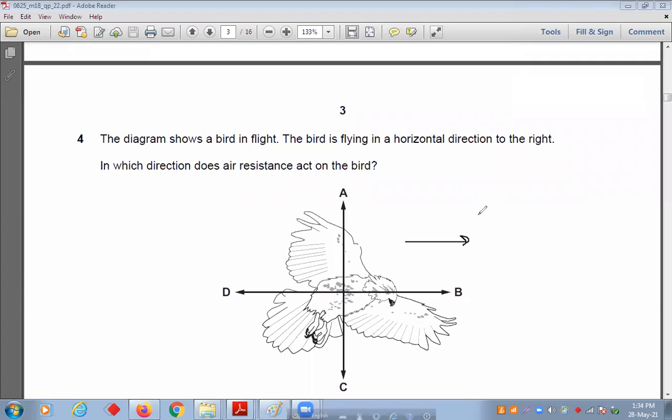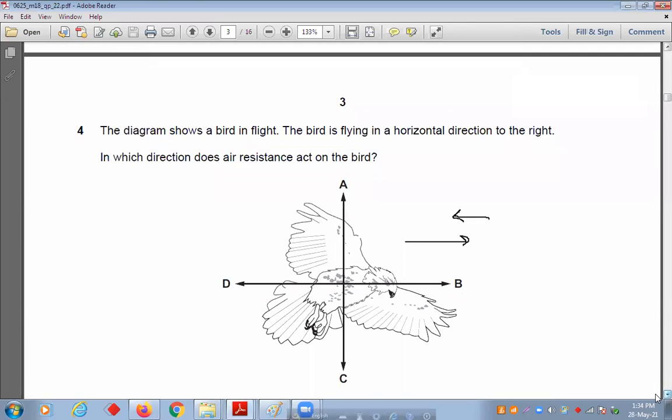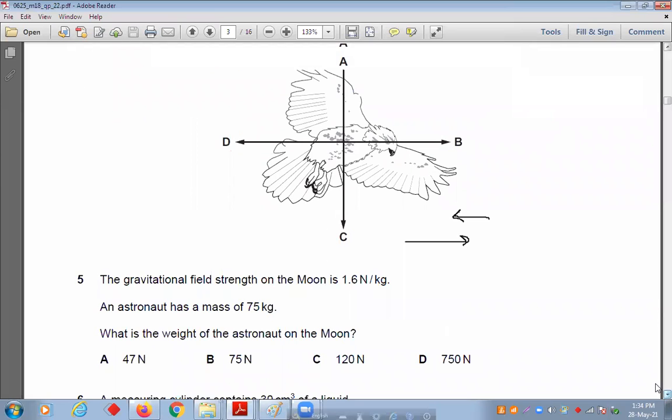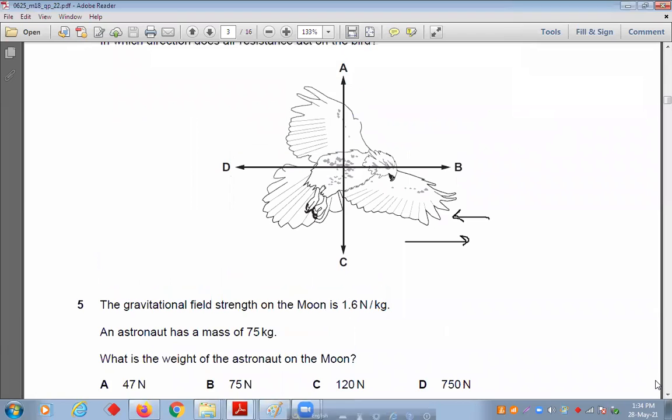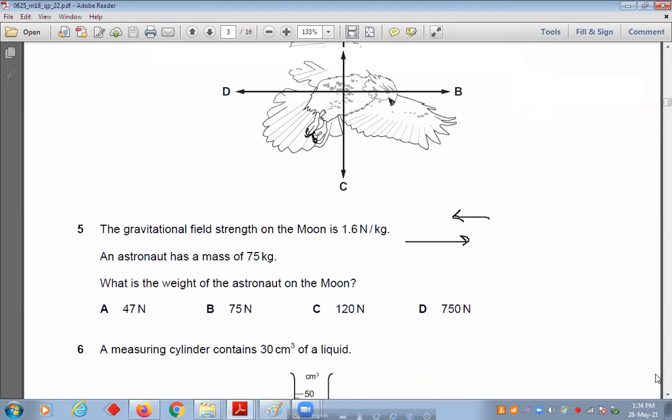And then the air resistive force will be in which direction? So air resistance will act in the direction D. Is the option given? Option is A, B, C, D. So towards the direction D.